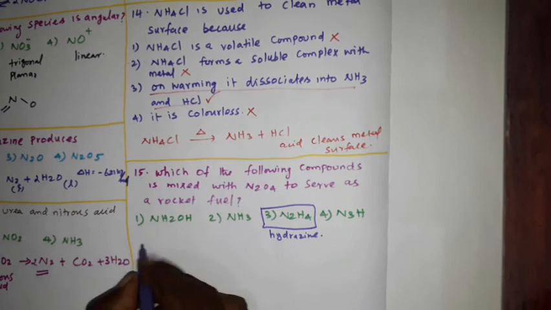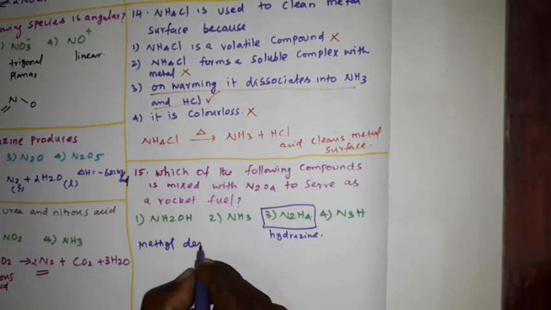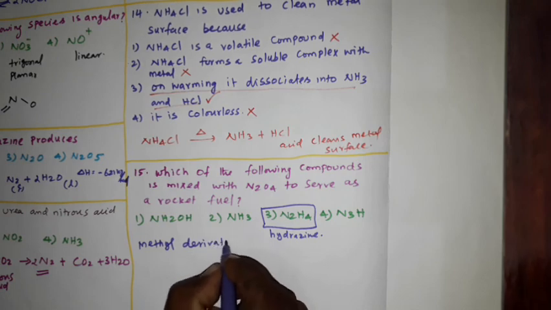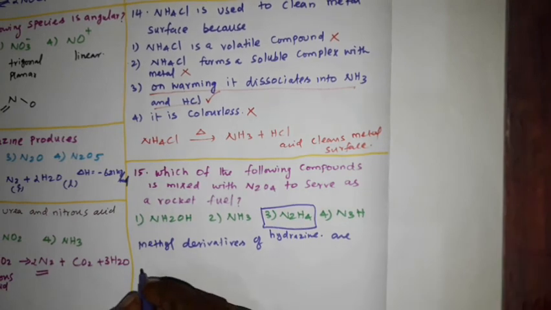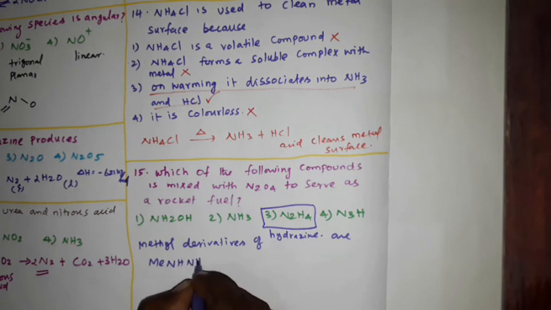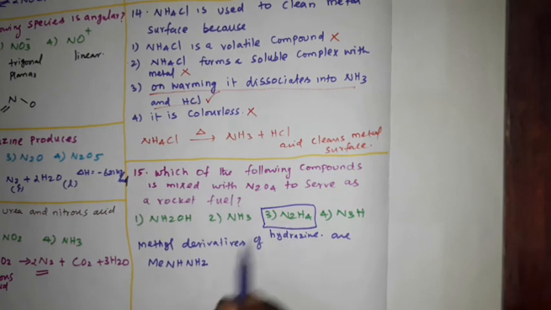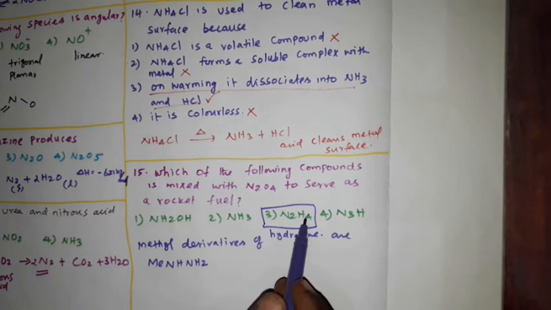The methyl derivatives of hydrazine are, that is Me, NH, NH2. See, there are 2 nitrogen and 4 hydrogen.